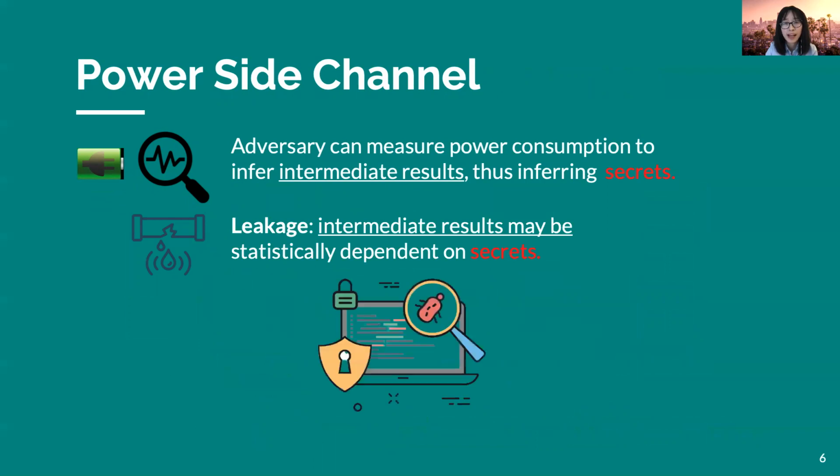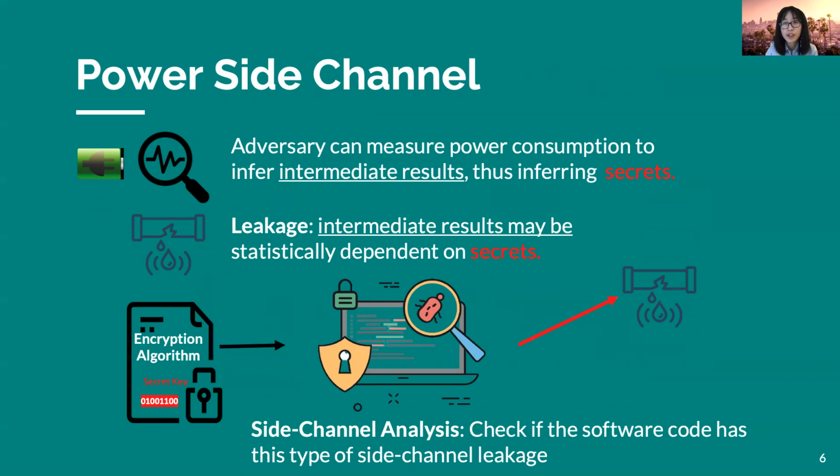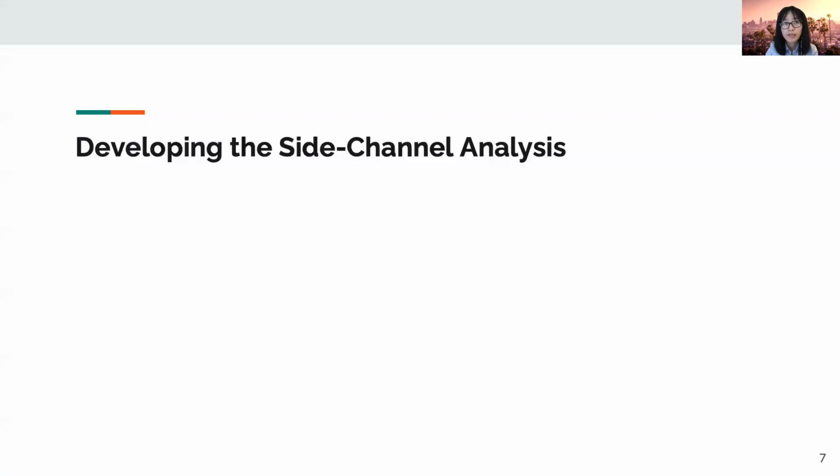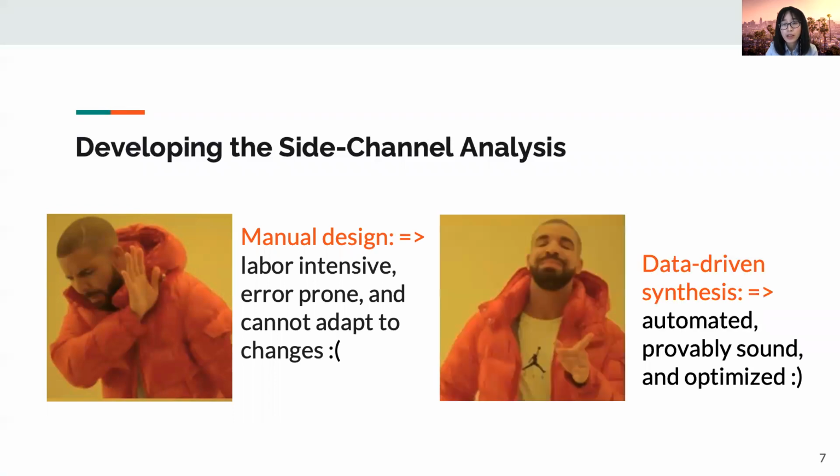What we expect to have is a sound side channel analysis, which takes the encryption algorithm as input and generates either the detected leakage or the fully verified guarantee. However, manually designing such analysis can be labor-intensive and cannot adapt to new changes. What we actually want is to automatically generate side channel analysis from data.